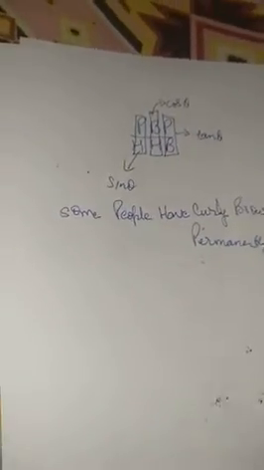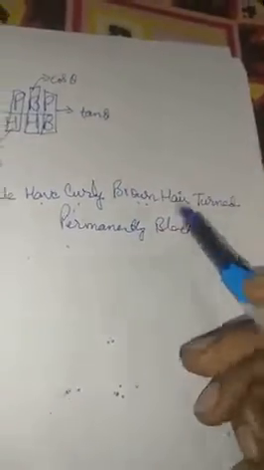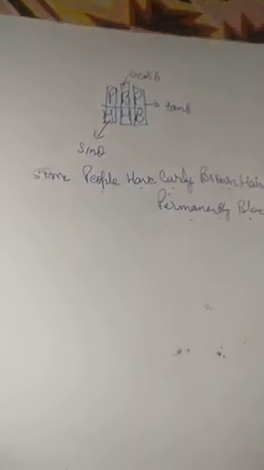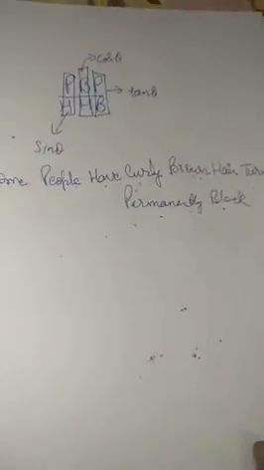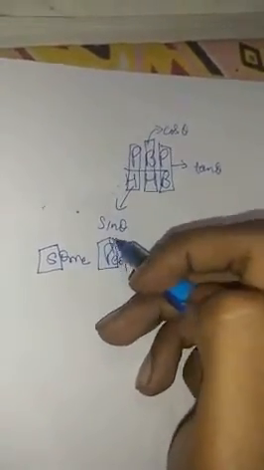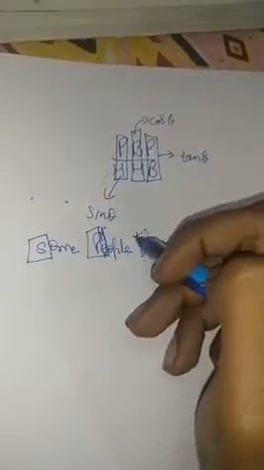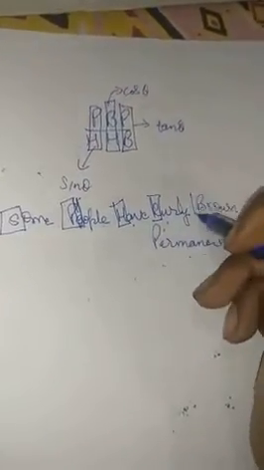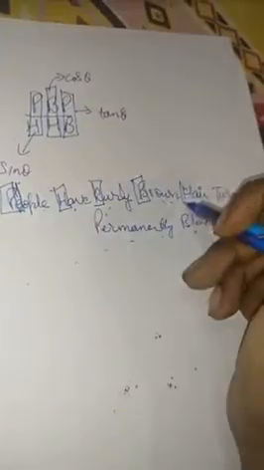Let's try to, we are having a statement written as: some people have curly brown hair turned permanently black. What? We are having a statement, some people have curly brown hair turned permanently black. Don't worry, we are not going to have our English lesson. It is just an abbreviated form, or an abbreviation, in which you can learn the trigonometric ratios by keeping this as a learning part or a learning trick, you can say. Let's try to take out the first letter from each of the words. First letter, only the first letter. All right, we are extracting out only the first letter.